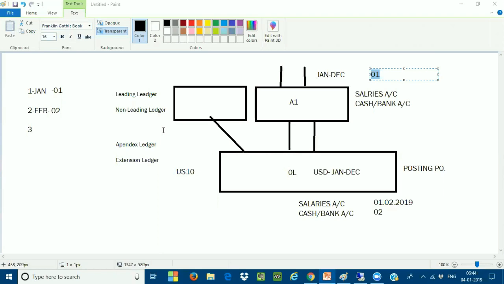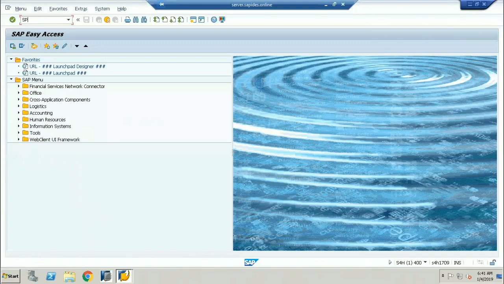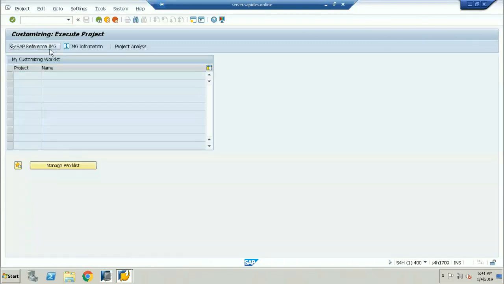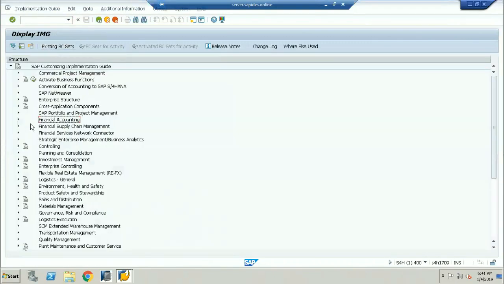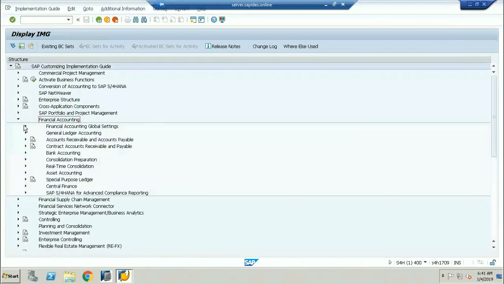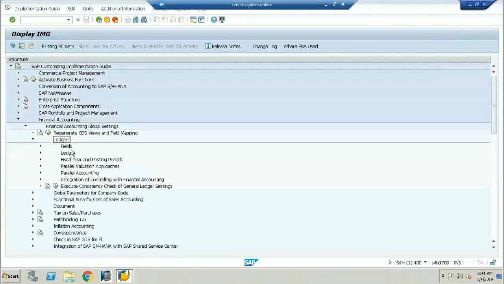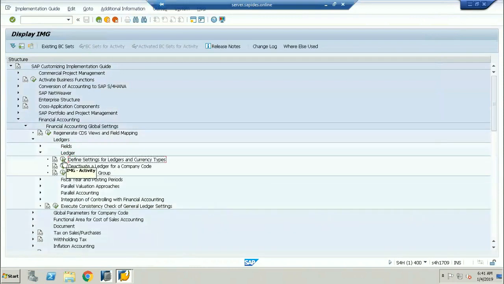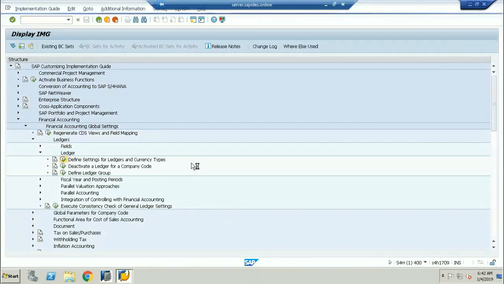So when you're creating an extension ledger, you choose on which base ledger you want the extension ledger to be stapled. If I go into the SAP here, this is not the practical, I'm just showing it because we have not yet started the practicals. It is just an example which I'm showing in the system. Don't take it as the practicals, because a lot of things we have to discuss, like the currencies also.